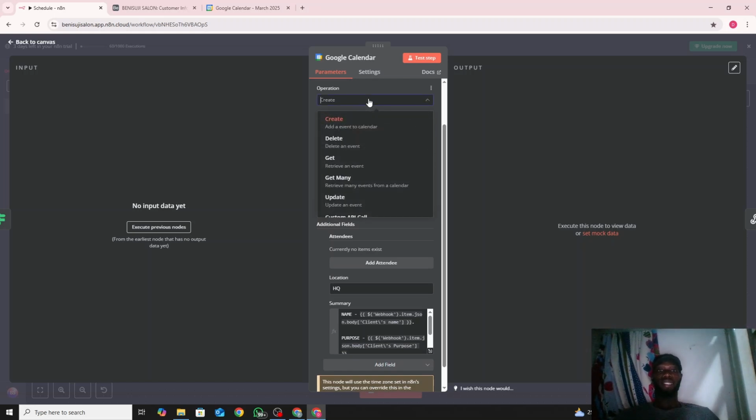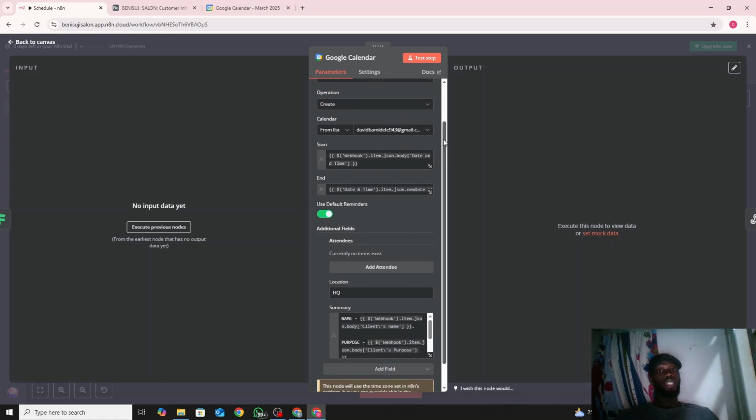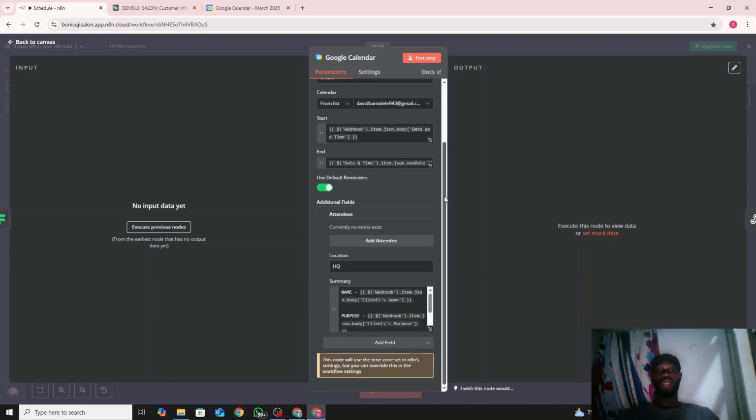We can create, delete, get many, update. For updates, we'll still do that, but right now we want to create a new event. So we're doing create event. Each calendar is the same calendar you used before, the one you've created before. And to create a calendar, I think you go to cal.com. Cal.com is where you get this whole thing, and I'll be able to finish the process in it.